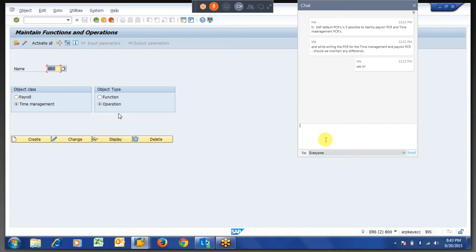Initially, we are working on time management, functions as well as operations. Then we will go for payroll, and how the linkage was happening. I am going to explain through some ZL tables and what functions are used in payroll to import the time data and all this stuff. So we are going on that, no issues.